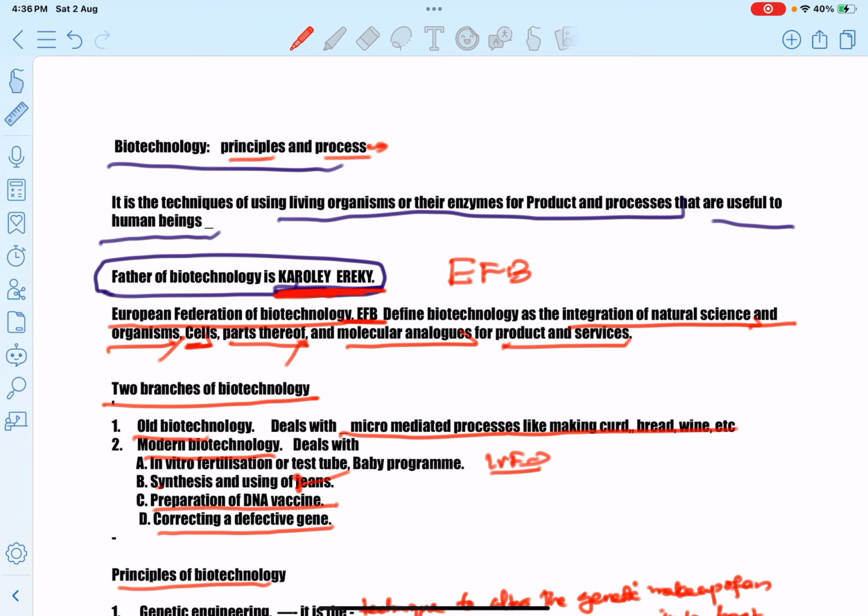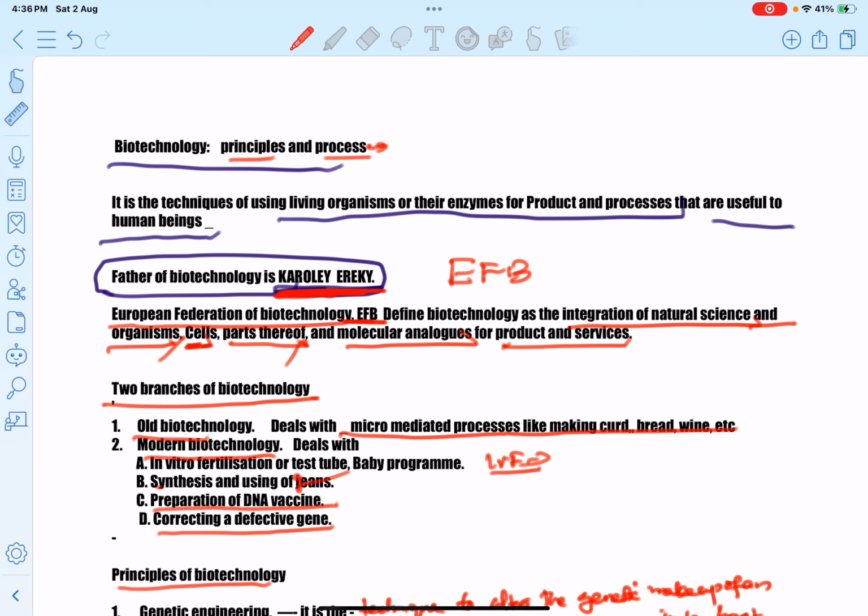According to EFP, biotechnology is the integration of natural science and organisms, parts thereof, and molecular analogs for product and services. Okay, two branches of biotechnology. Old biotechnology deals with the synthesis of microbe-mediated process like the synthesis of curd, vinegar, bread, wine, etc. The modern biotechnology deals with synthesizing a gene, correcting a defective gene, synthesizing enzyme, antibiotics, vaccine, and also the in vitro fertilization program, IVF or test tube baby program.